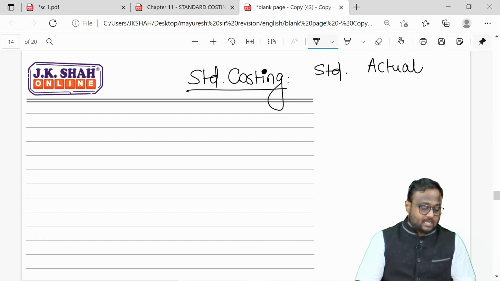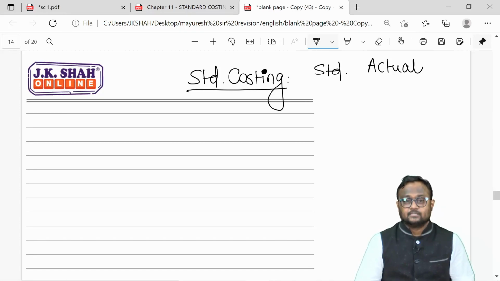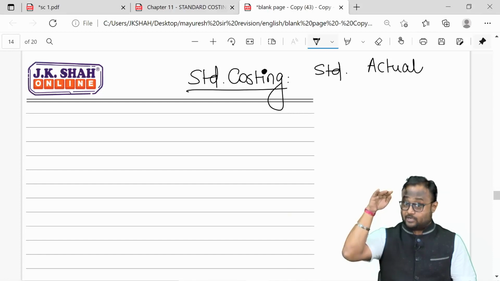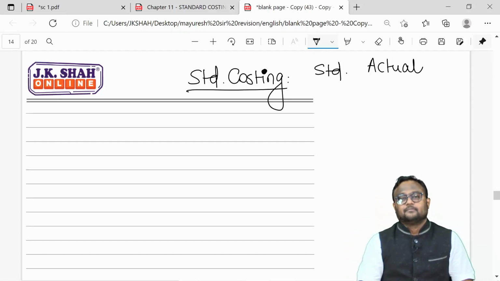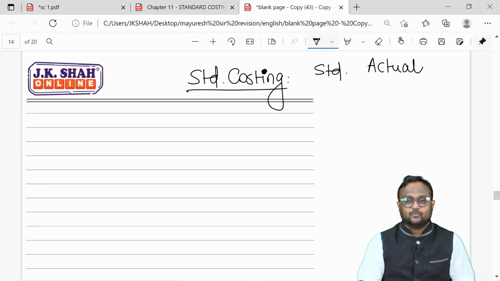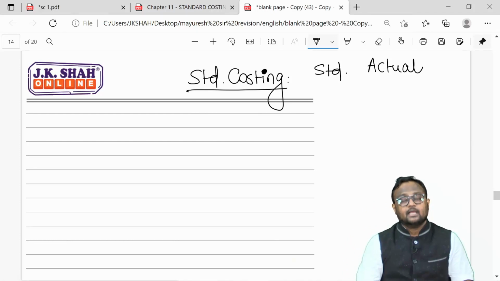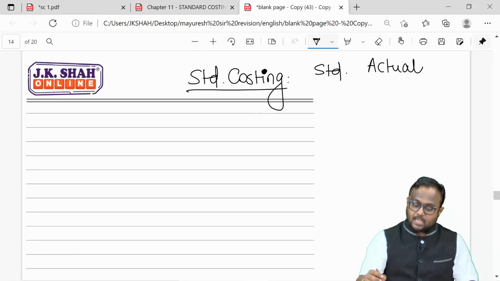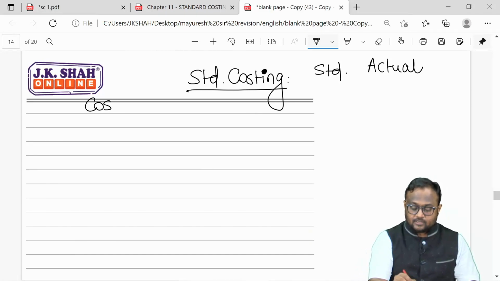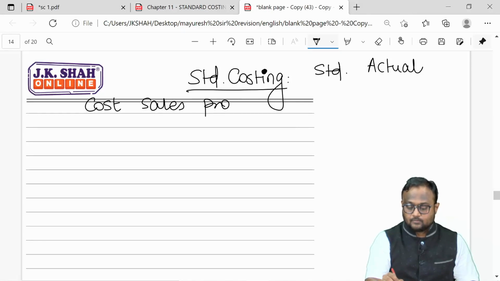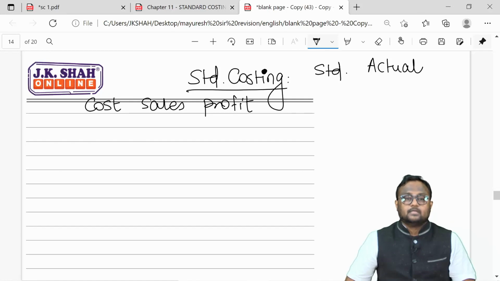For us, finding out variances is the important part. Analysis of variance is not there in our syllabus. It's at final CA level, not at inter level. So calculation of variance is the only thing which we are supposed to do as far as CA inter standard costing is concerned. Now, your business is basically dependent on three things: sales, cost and profit.